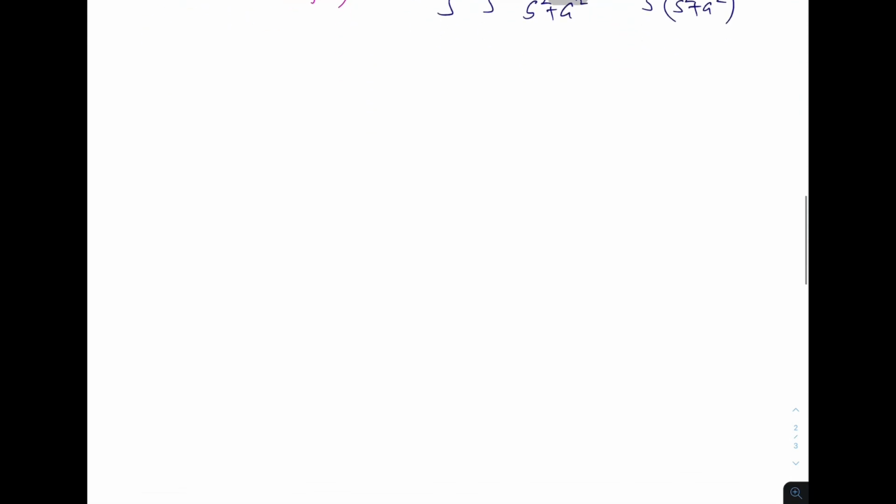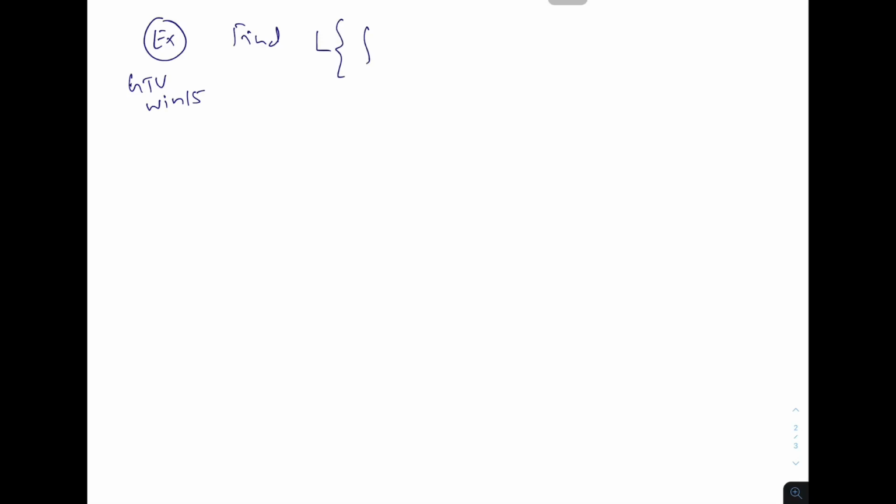Okay, let us take the next one. This was asked in GTU Winter 15. Find the Laplace transformation of integration 0 to t e power u into u plus sin u du.